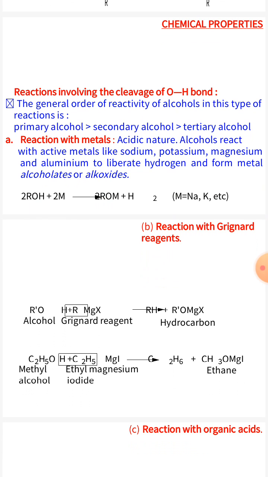This order can be explained in terms of the electron releasing inductive effect of alkyl groups. As we move from primary to secondary to tertiary alcohols, the number of alkyl groups attached to the carbon carrying the OH group increases from 1 to 3.